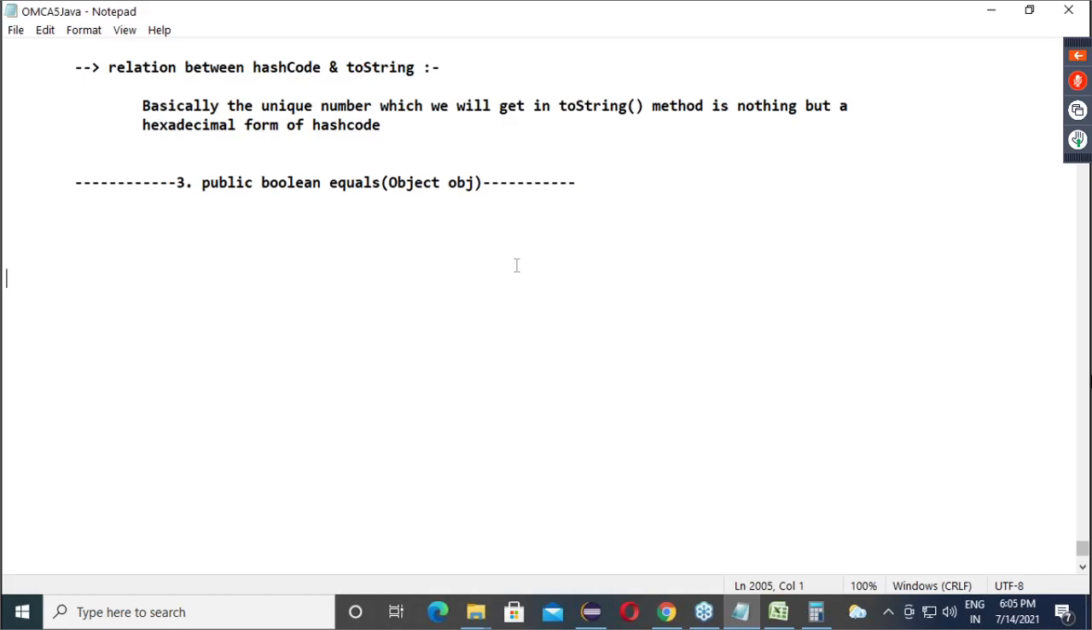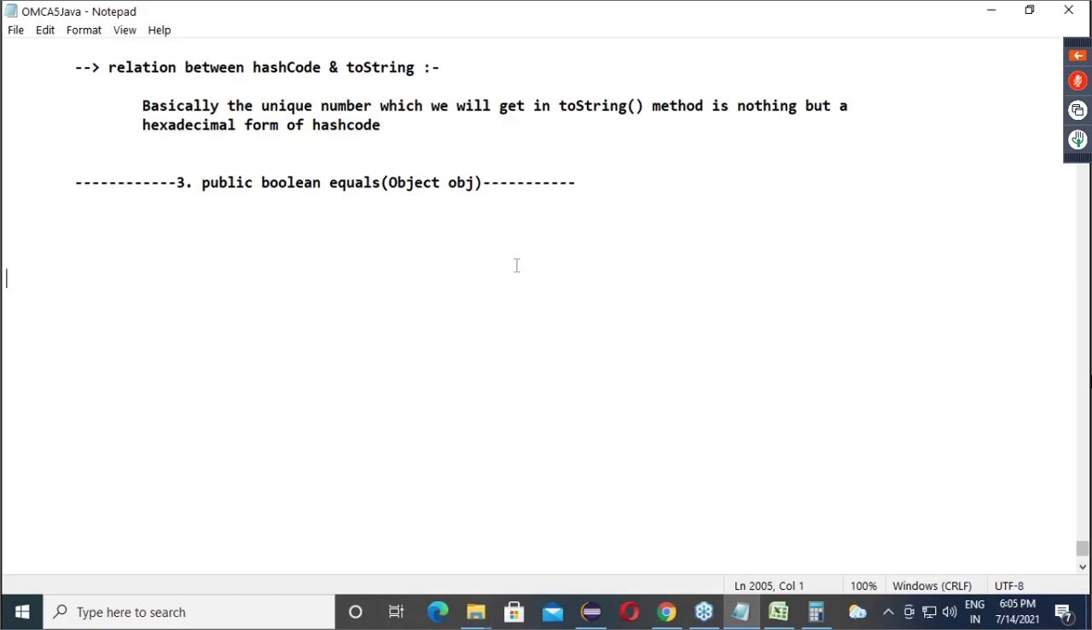Now, listen to me very carefully, everyone. First, we have to understand the concept of this method. Equals. What kind of thought process will you have in your mind by listening? Equals, obviously, which will check equality. Now, equality of what? It will check equality of objects.